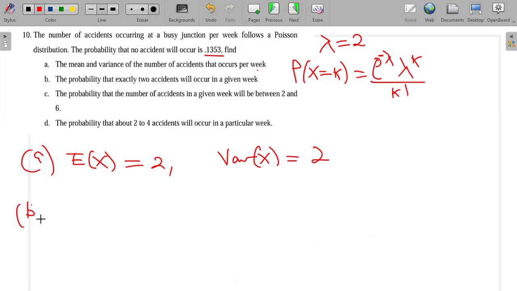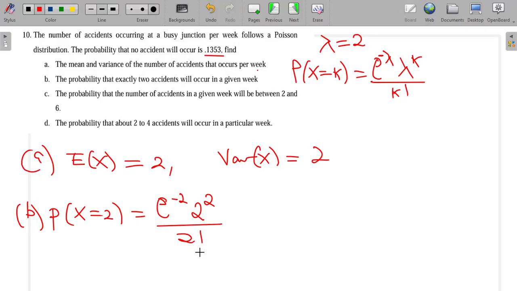Then the question says find the probability that exactly 2 accidents will occur. That is the probability that X is equal to 2, which by this formula is e to the power minus 2, and then 2 to the power 2 over 2 factorial.